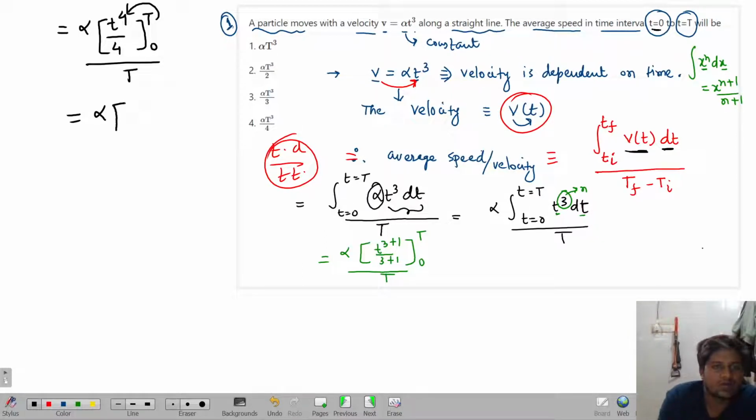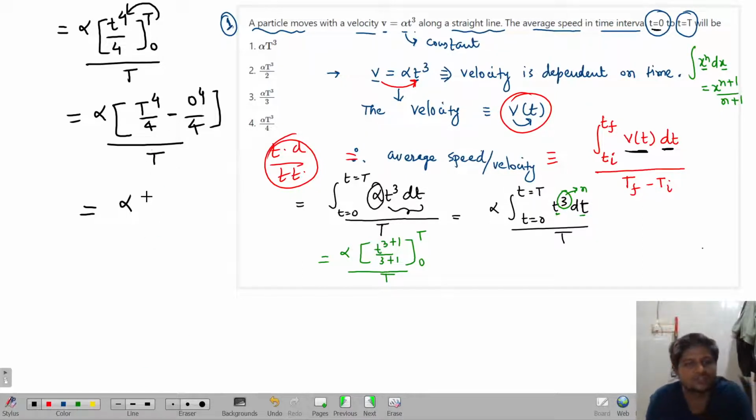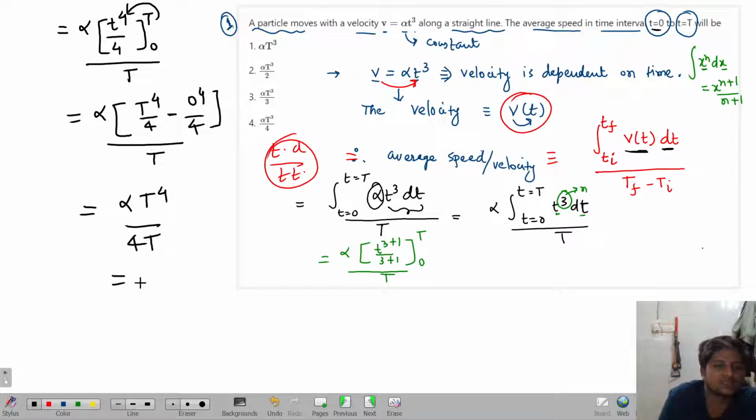So alpha, when I'm replacing the upper value, it will become capital T to the power of 4 divided by 4. To replace the lower value, first you have to put negative, then put 0 to the power of 4 divided by 4. So this becomes alpha T to the power of 4 divided by 4T. Answer is alpha T cube divided by 4.